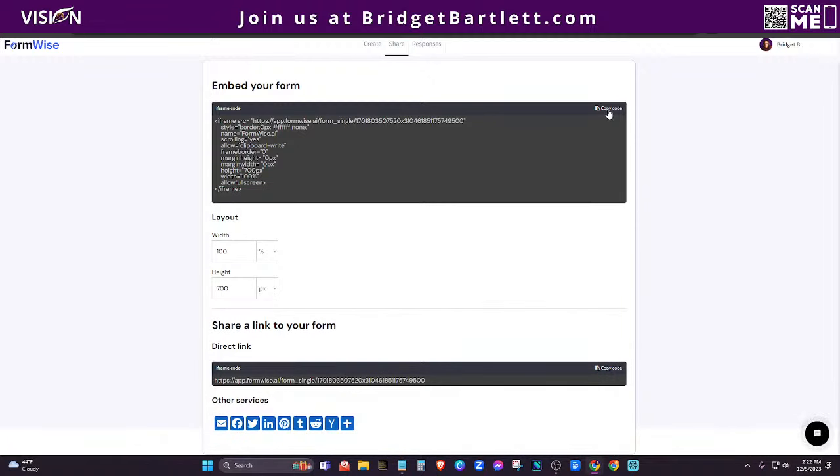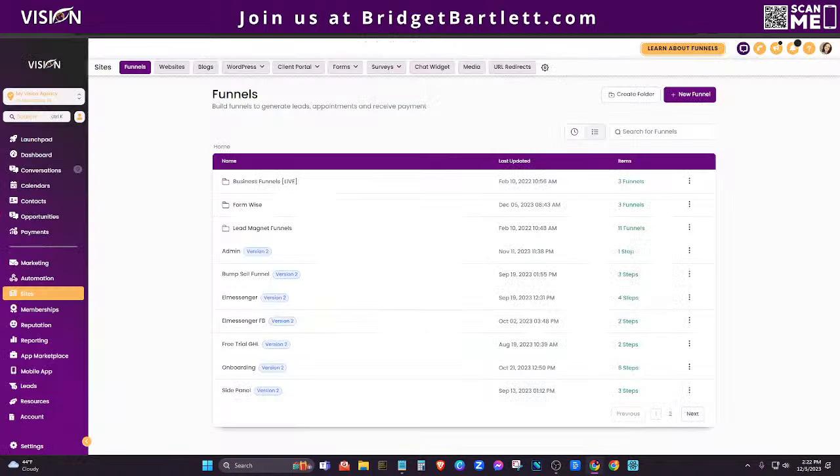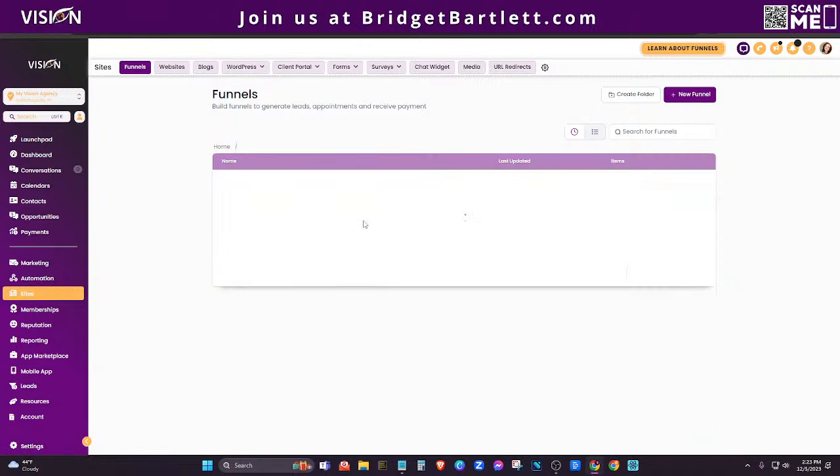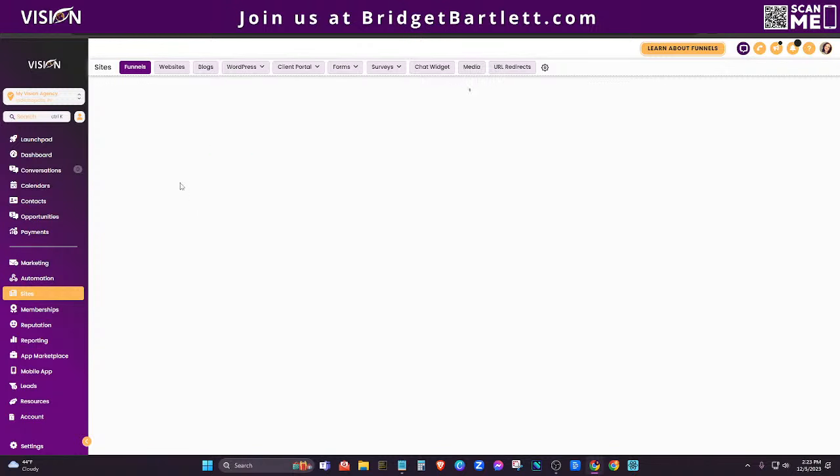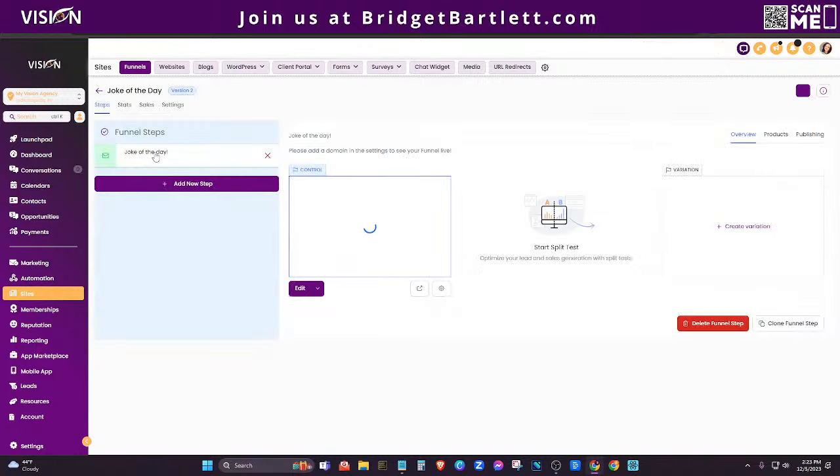So what you could do is copy the embed code and embed it on a page within your website, or just a new funnel altogether. Okay, so I'm actually going to just go to my funnel section here, and you can see that I've created some for Formwise. I'm actually working on a collection here, and I have one called Joke of the Day. So it's just a single page website.